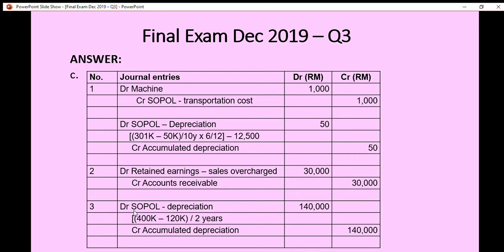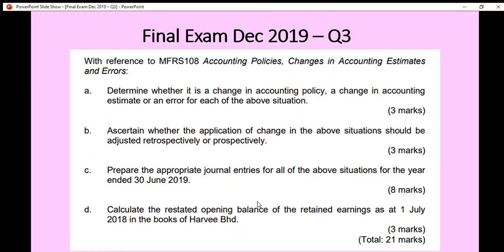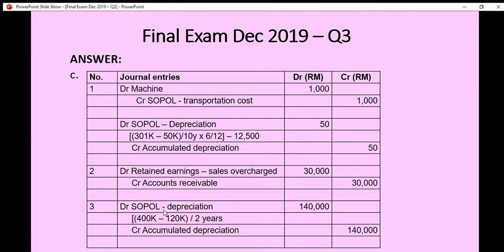We take the carrying value. Carrying value is cost less accumulated depreciation. So the cost of the plant is 400,000 minus the accumulated depreciation of the plant for 3 years. We know the cost is 400,000, so we divide by 10 years, because there's no scrap value. So the annual depreciation expense is 40,000. The accumulated depreciation is 40,000 times 3 years, so we get 120,000.